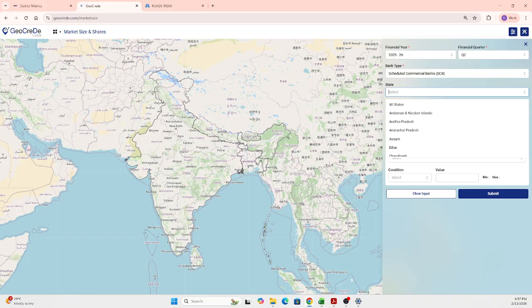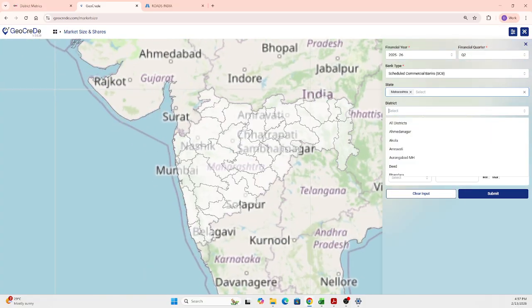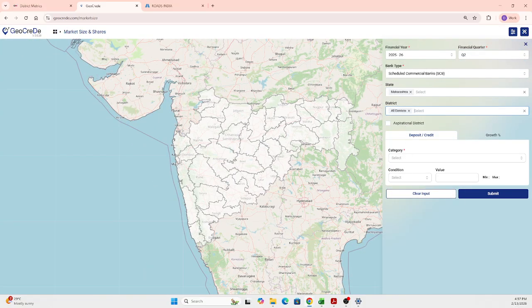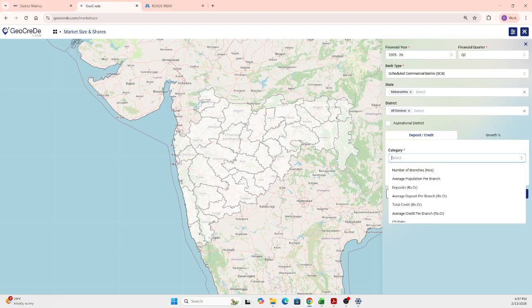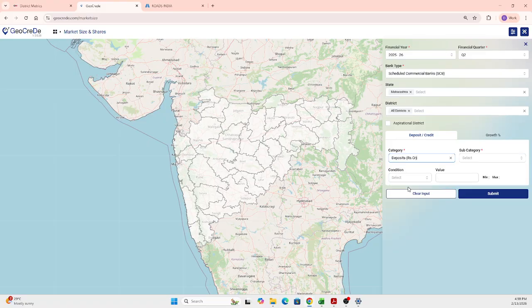Here in the state, whichever state you want, you can select. I'm going with Maharashtra, and for district, I want it for all the districts. These are the different categories of data that we have: number of branches, average population per branch, deposits, total credit, average credit per branch, CASA ratio, CASA CD ratio. I'm just going with deposits here, and in the subcategory you have total, saving term and current deposit. I'm going with savings total deposits, and I'm not giving any condition.